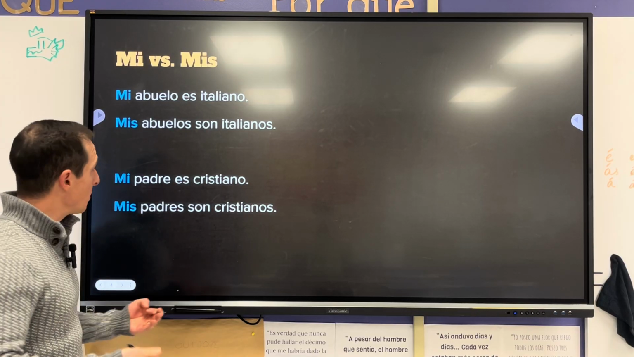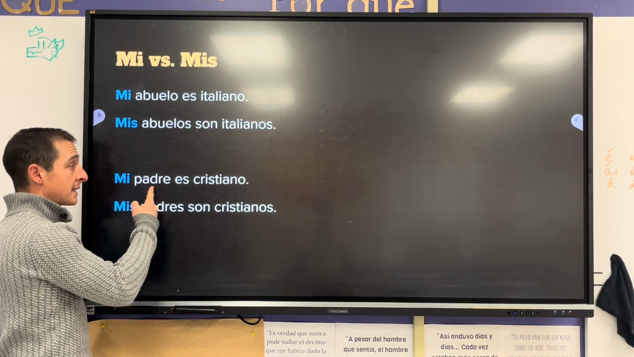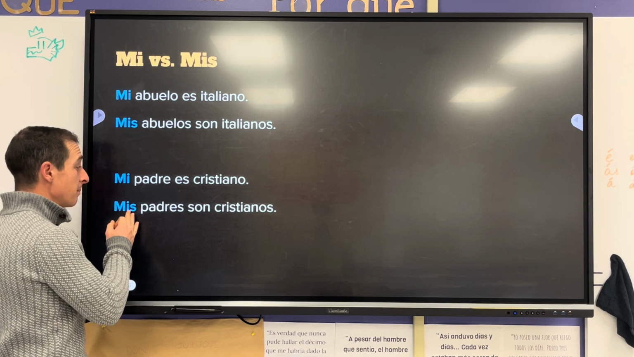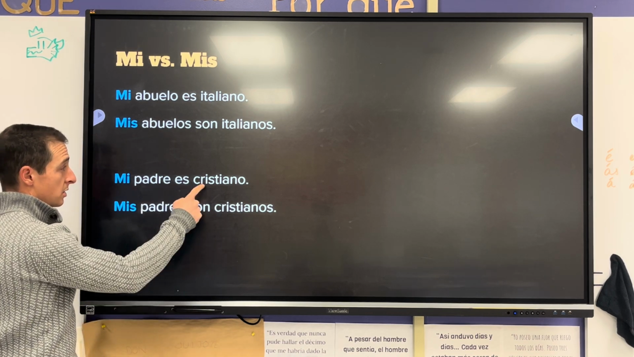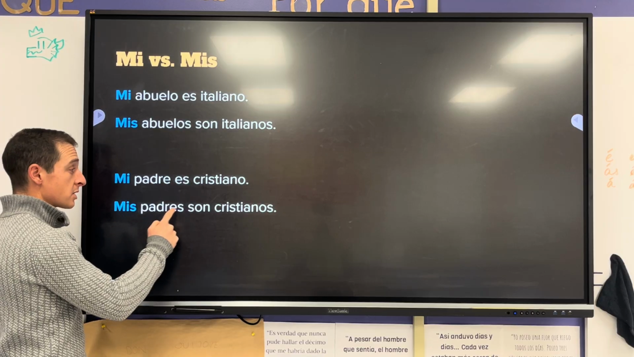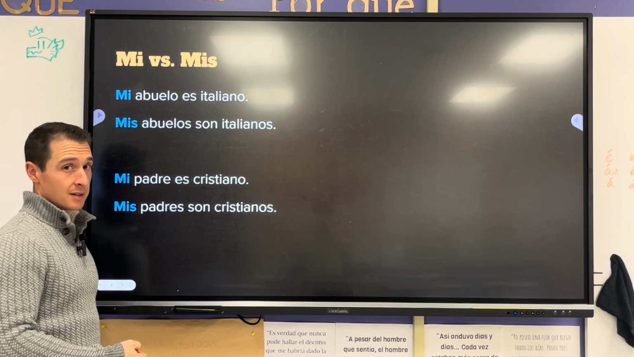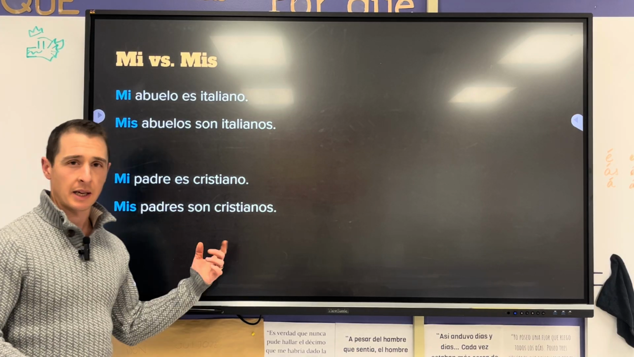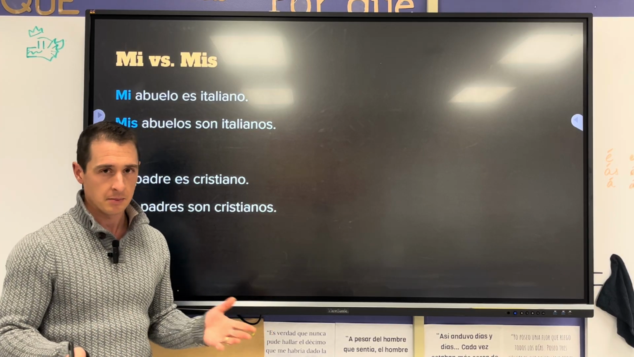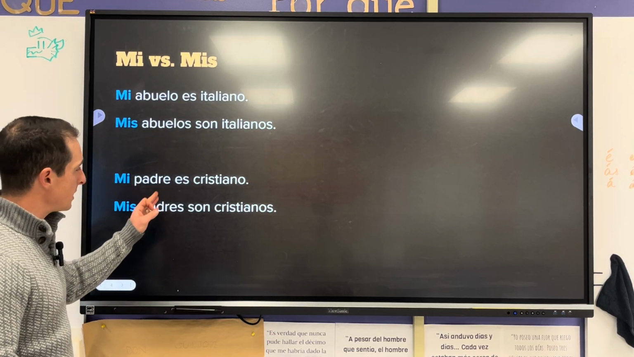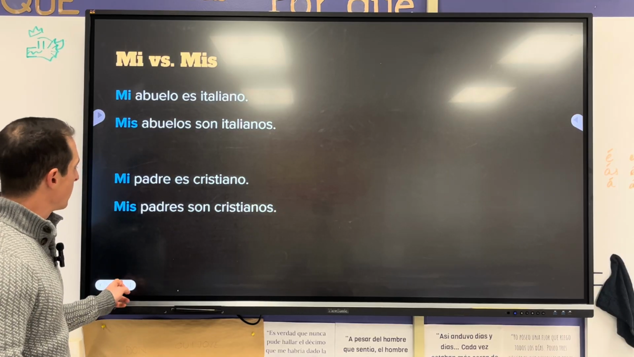Mis abuelos. So then, mi padre es cristiano. Mis padres son cristianos. My dad is a Christian. My parents are Christian. So like you could read this as like they are Christians, right? Like the noun Christians, or you could read it as an adjective. But same thing. Same thing either way. Mis padres son cristianos. All right.